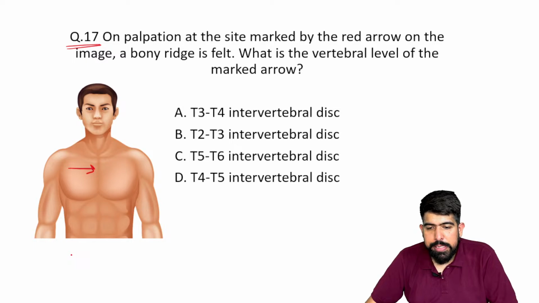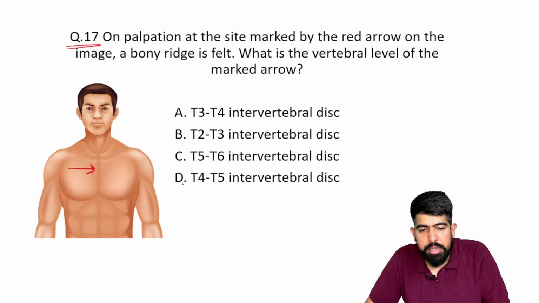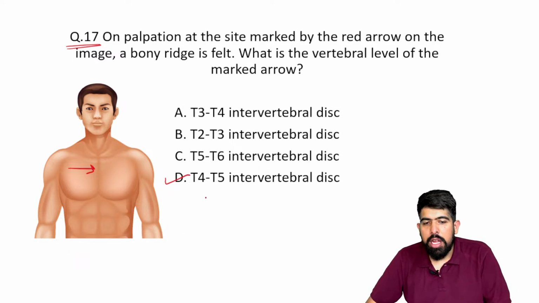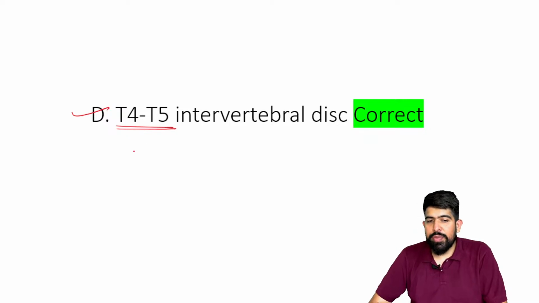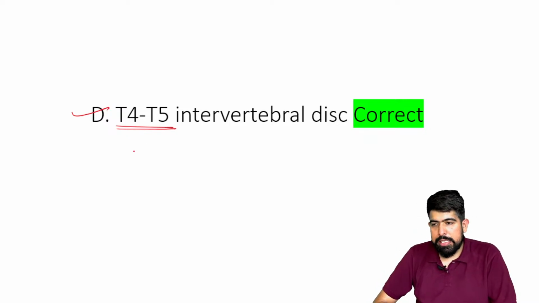So what will be the answer? Yes, your answer will be D, T4, T5 intervertebral disc.